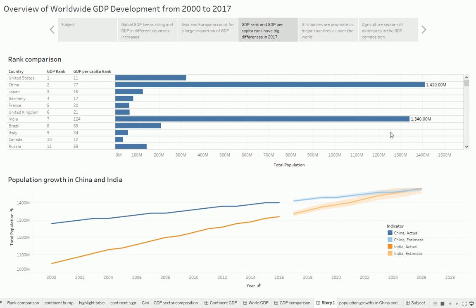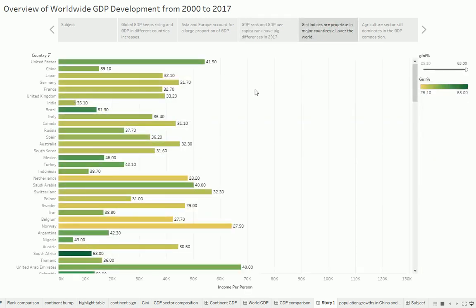Next, we will focus on the Gini index, which can reflect economic inequity, measuring income distribution or wealth distribution among the population. Generally speaking, the threshold value of the Gini index is 0.4. A value lower than 0.4 is proper. So we can see the Gini index lower than 40%.